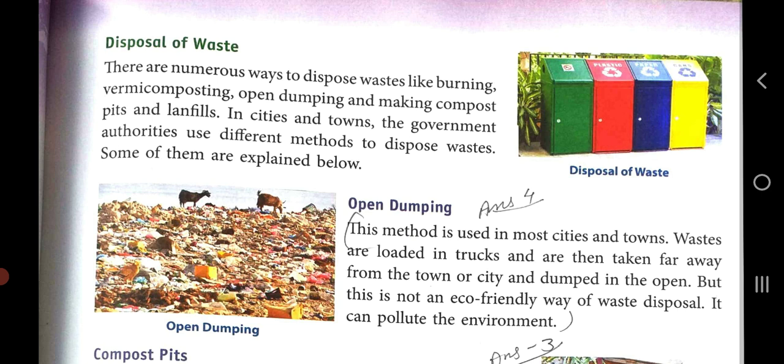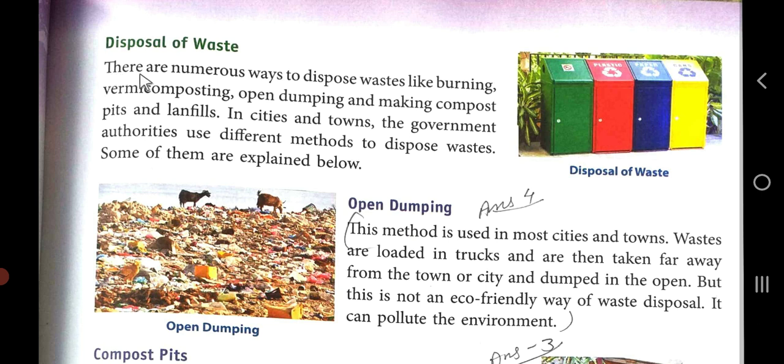Mainly these wastes make the soil lose its fertility. So they are a major threat to the environment. We have gone through the explanation given on page number 44. Now we will see the explanation on page number 45, and we will start with disposal of waste.